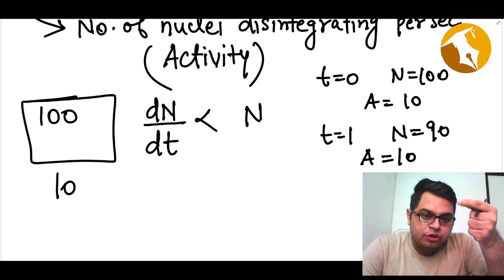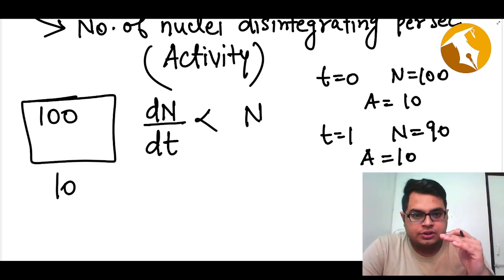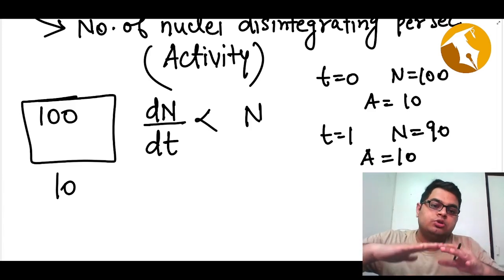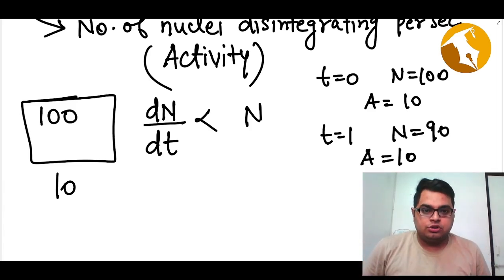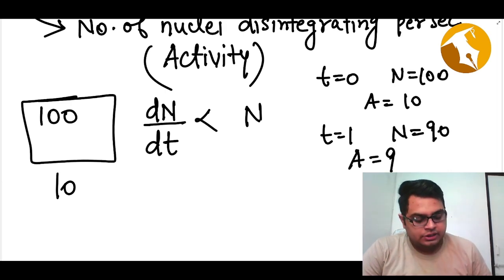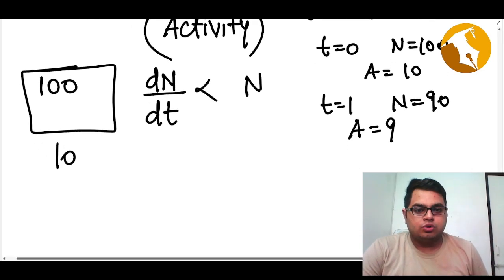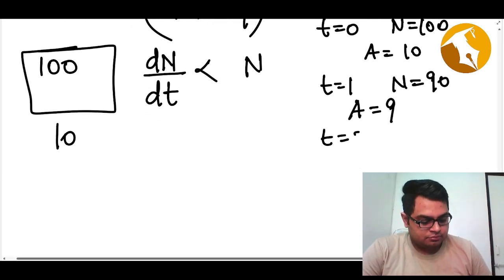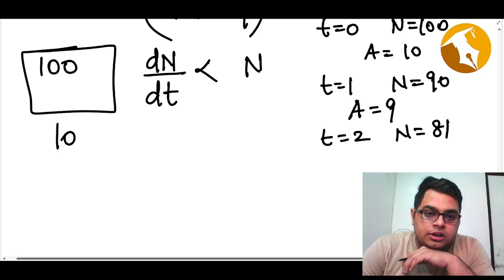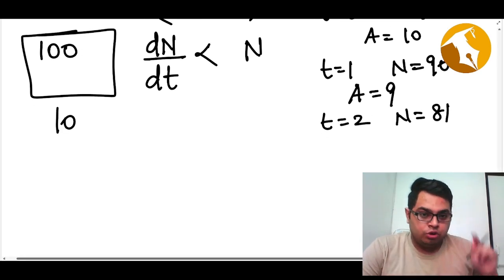Once the number of nuclei inside the sample reduces, how fast the nuclei are decaying will also decrease. So now 10 nuclei will not disintegrate every second, only 9 will. After 2 seconds, you are left with 81.